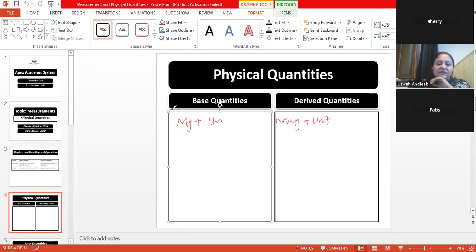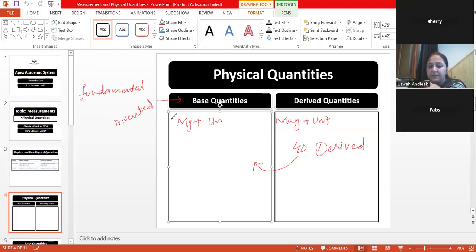Basically, base quantities are also said to be fundamental quantities. They are the quantities at the base of deriving all the other quantities. For example, in your IGCSE syllabus, you are going to study around 40 derived quantities, right? Those 40 derived quantities are taken out from the base quantities. The base quantities are invented: the person who first invented them gave them a unit and a name.